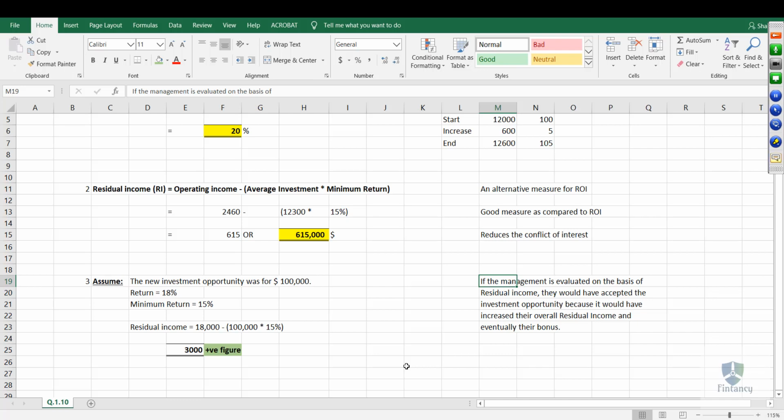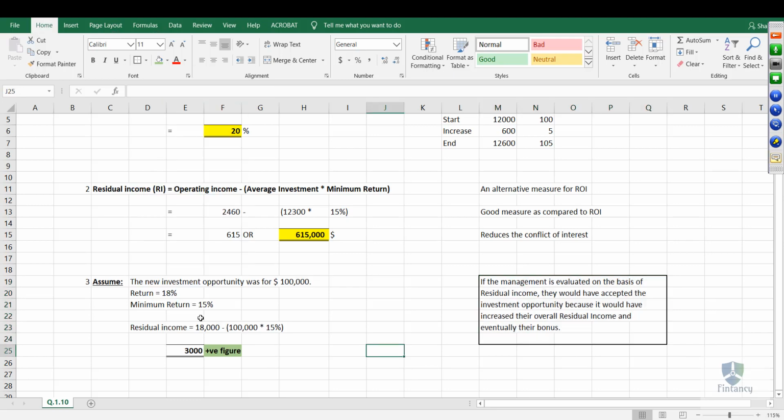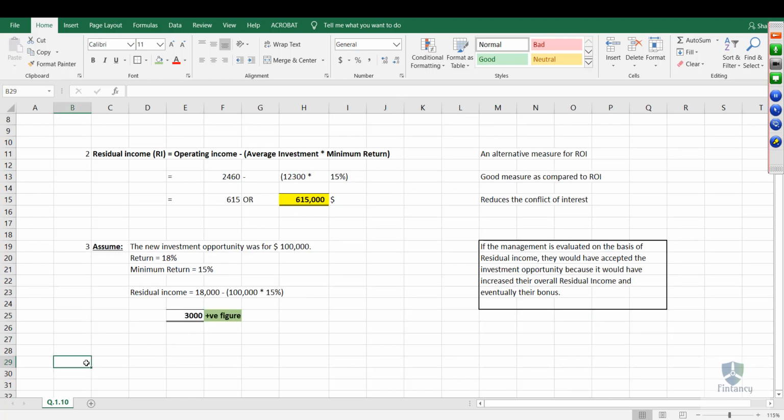If they are evaluated on the basis of residual income, they would accept it because it would increase their overall residual income and eventually their bonus. I hope you people got the point. There is no need for calculation. This was just to explain to you. Okay. So this was the answer for question 3.